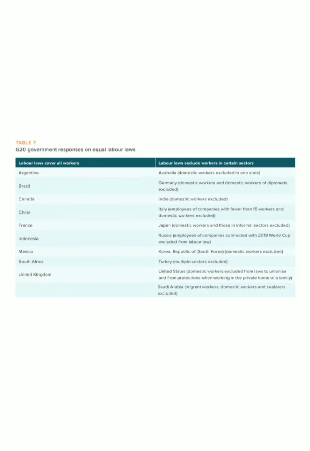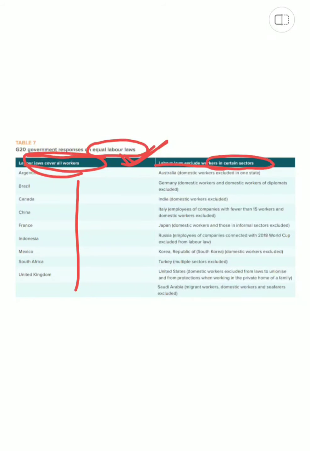Also, when you see the G20 government responses on equal labor laws, this is important. Why? Because when you are going through the questions that deal with labor migration or anything like that, yes, we can use this as a key to an answer where we see there are countries where labor laws cover all workers. However, there are countries where labor laws exclude workers in certain sectors, of which in India the domestic workers are excluded. So here we can see that laws are there, but not for domestic workers that much.